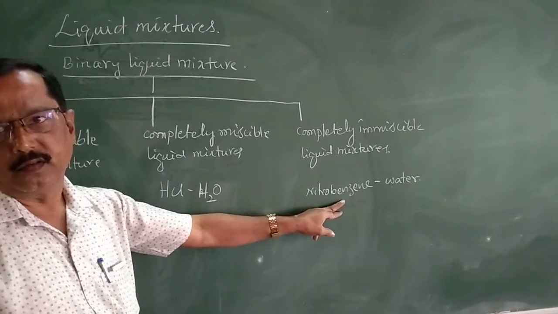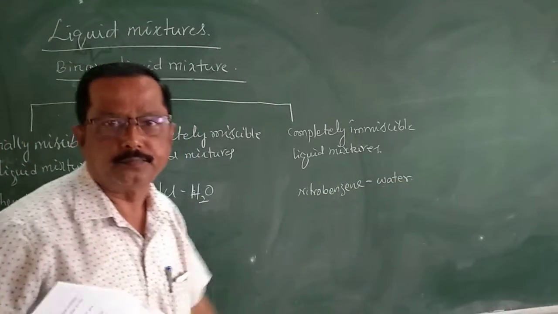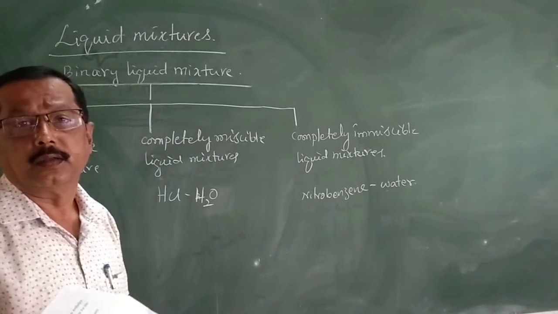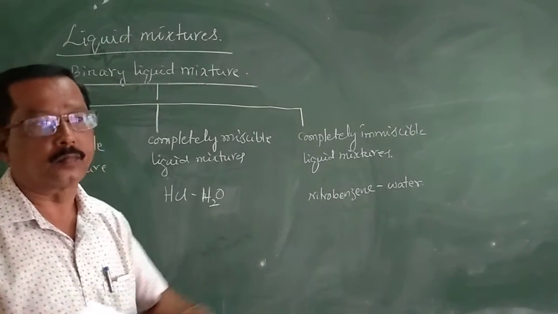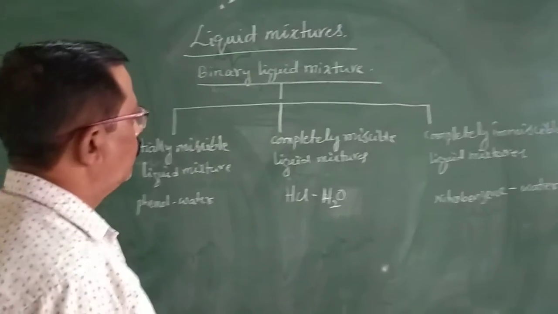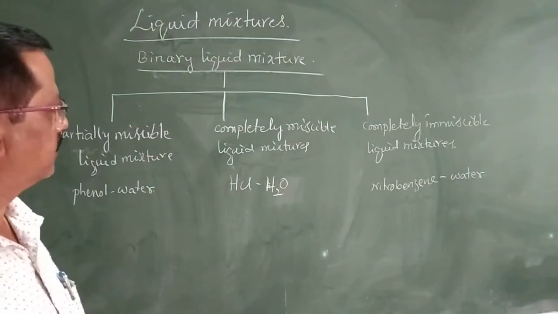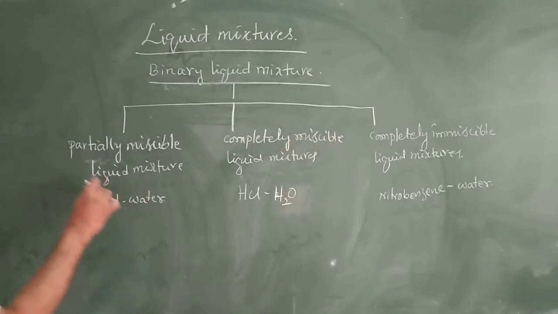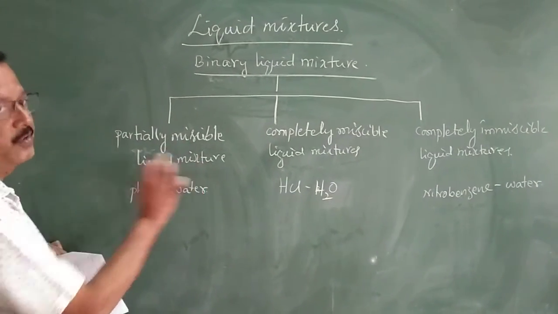For example, castor oil and water, or coconut oil and water. CCl4 and water. We can give a few more examples for completely immiscible liquid mixtures. So first let us know what is a partially miscible liquid mixture.